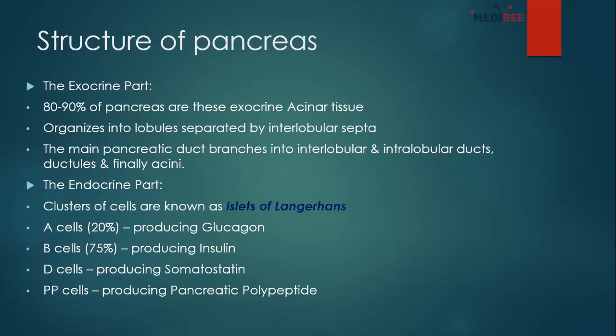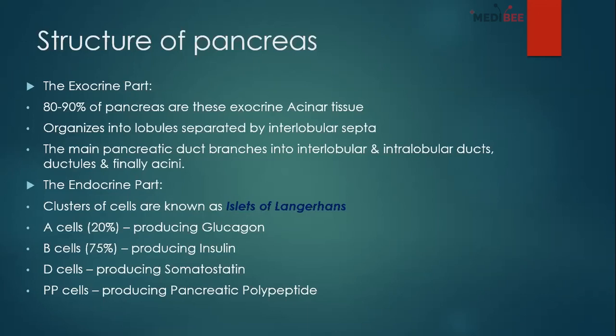And they have 4 types of cells present in the pancreas. There is A cell or alpha cell, B cell or beta cell, D cell, and PP cell, or in one way we can say F cells. So the A or alpha cells are only 20% of the cells and they produce glucagon. Then there is B cell or beta cell, which is about 75% of all cells, and they produce insulin. The D cells produce somatostatin, in a smaller amount. And PP cells or F cells, both are the same, they produce pancreatic polypeptide.